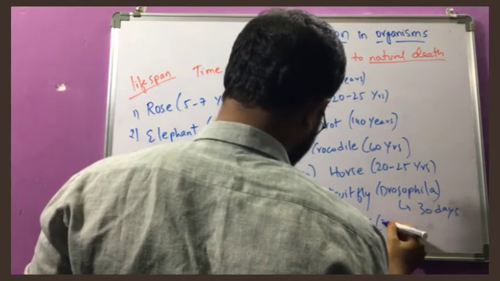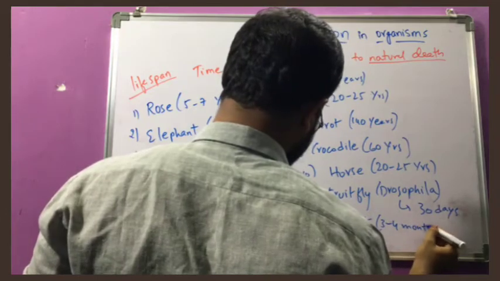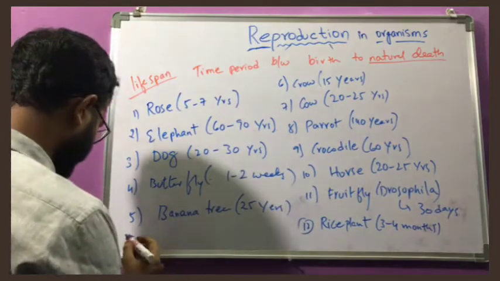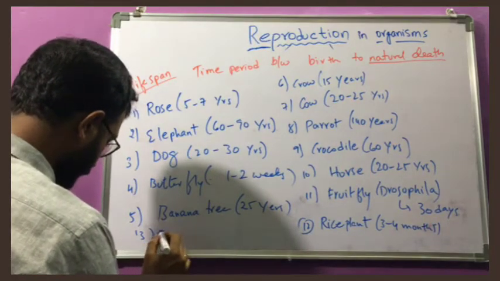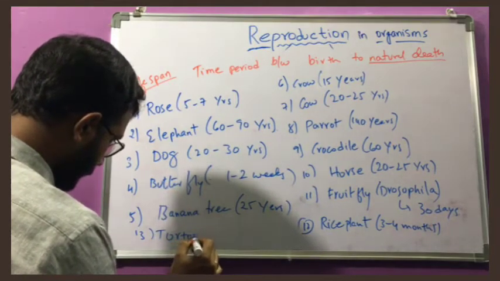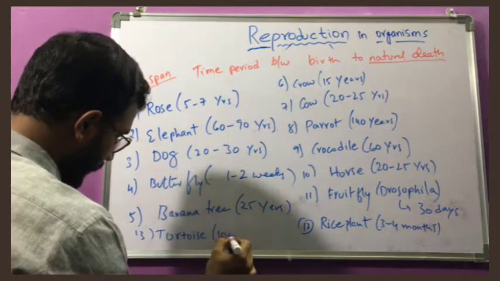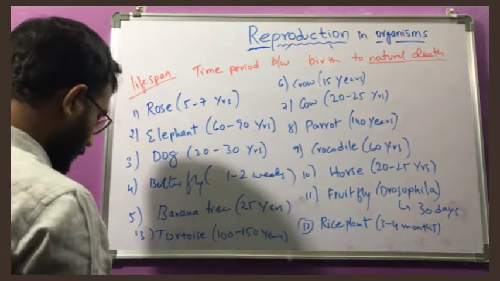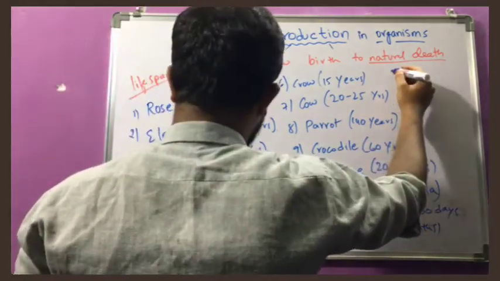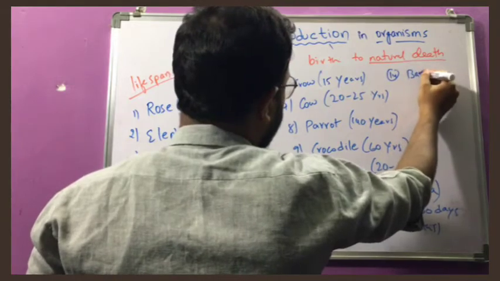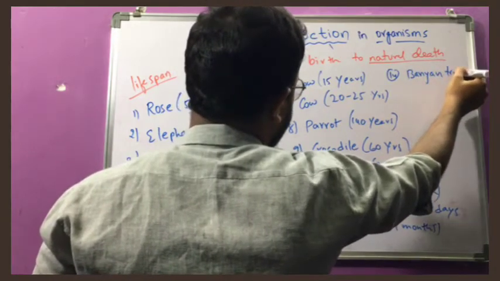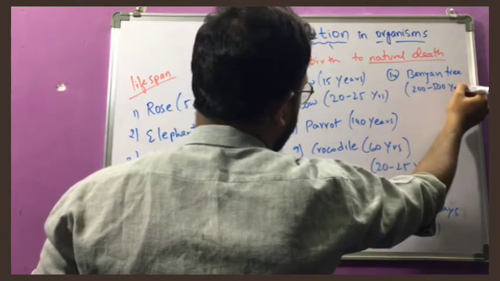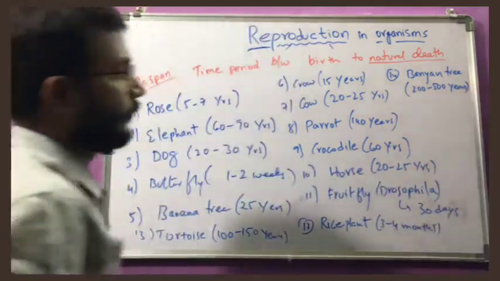Rice plant, you know, 3 to 4 months. Tortoise, 100 to 150 years. And the last one is banyan tree, 200 to 500 years it can live.